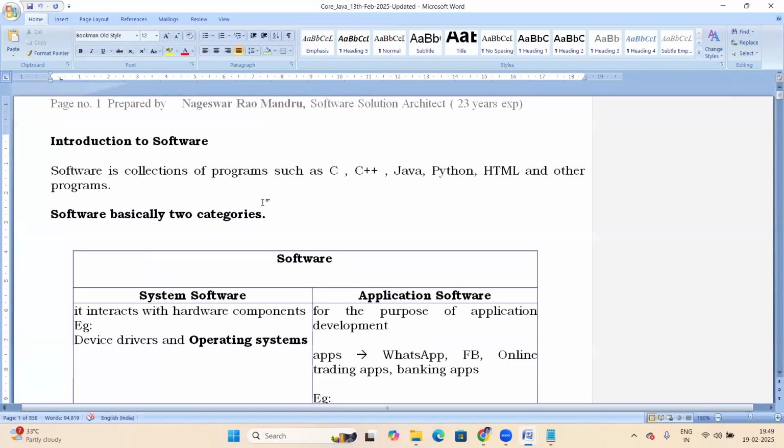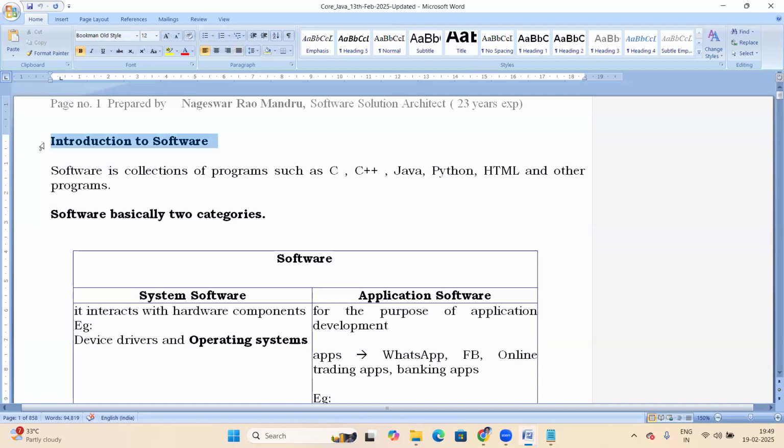Today started. Yesterday's class was just the course introduction and course information, nothing else. Today we start the actual subject.